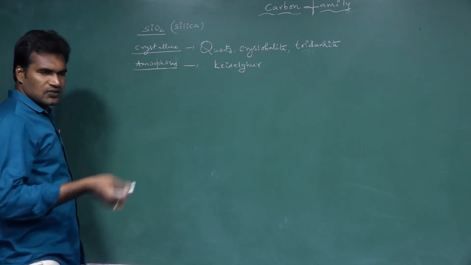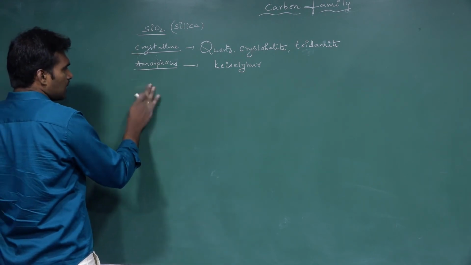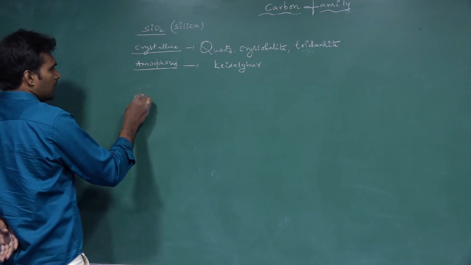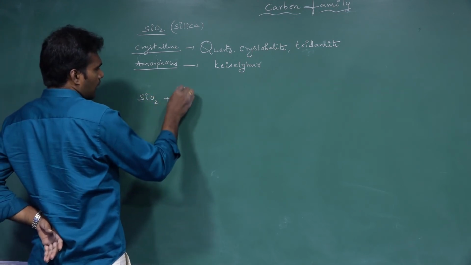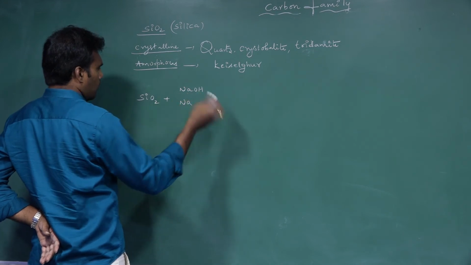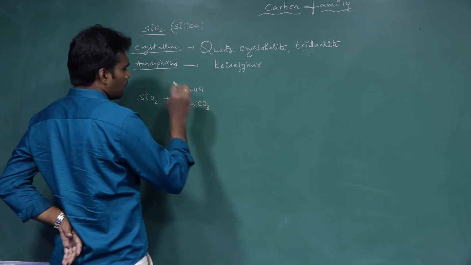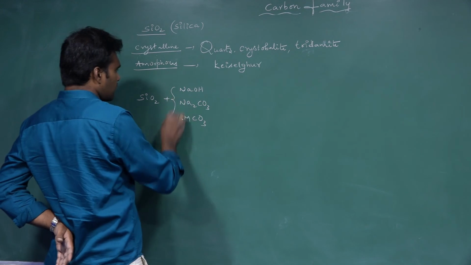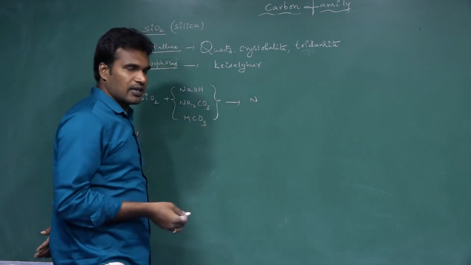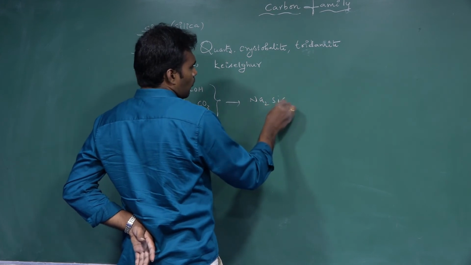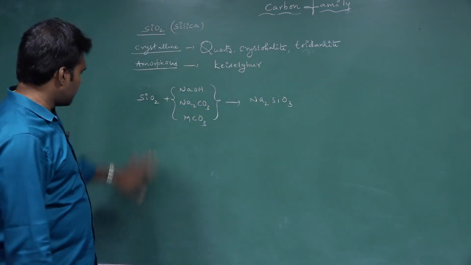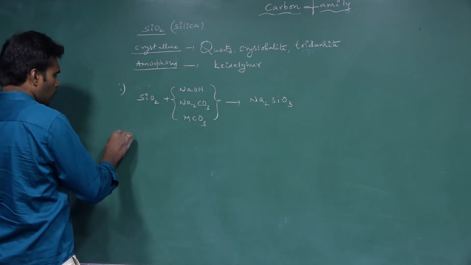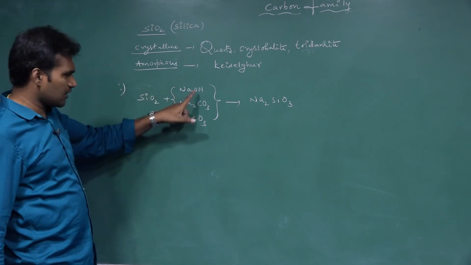And if you see the properties, generally the silica can be reactive with bases like NaOH, Na2CO3 and all. Suppose you treat SiO2 with NaOH or Na2CO3 or any metal carbonates, they can react and form silicates, Na2SiO3. Sodium silicate will come. This is one reaction. So it is reacting with the bases and salts of bases.